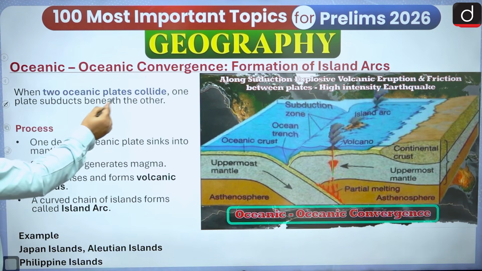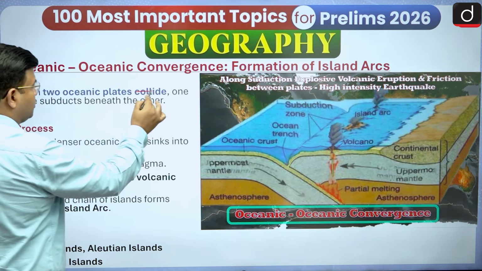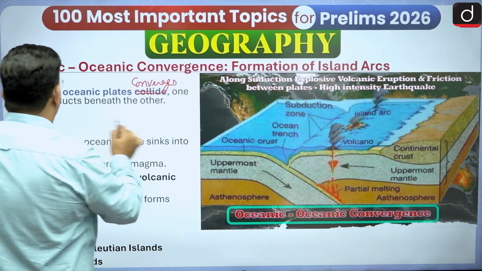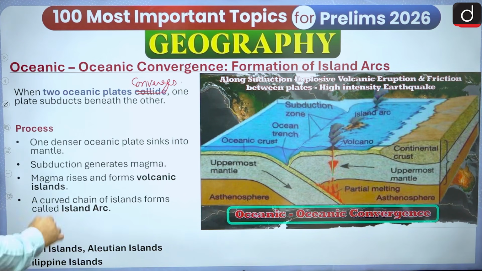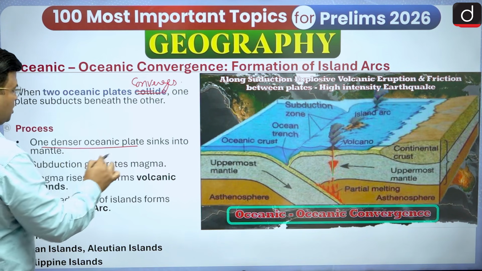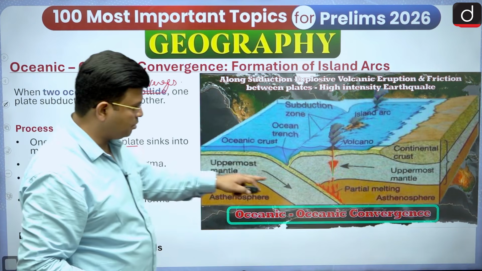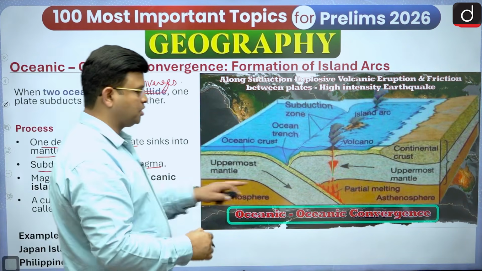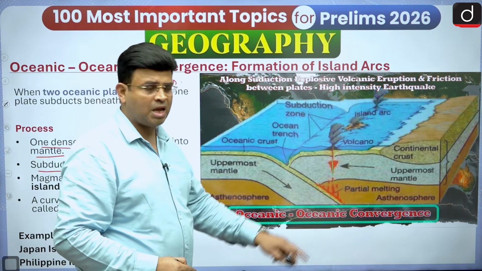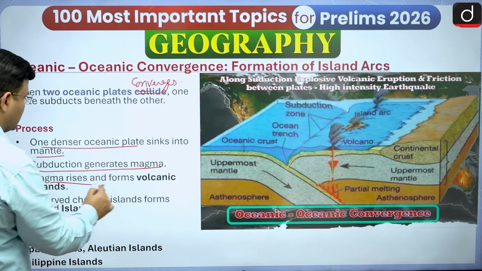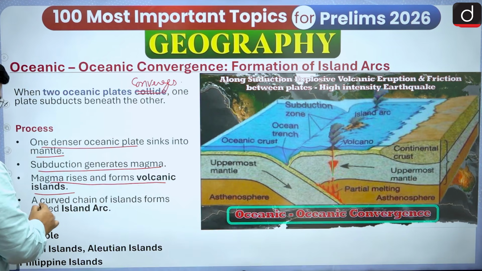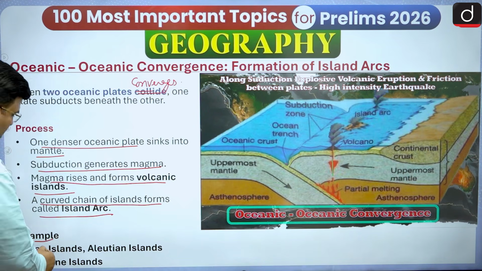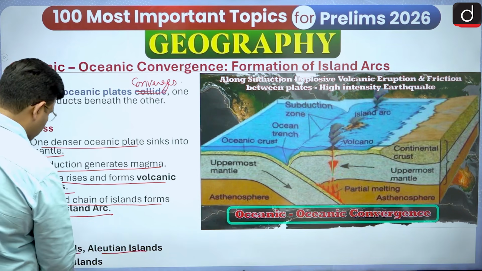When two oceanic plates converge, one plate subducts beneath the other. In the process, one denser oceanic plate sinks into the mantle, going below the other. Because of the subduction, heat is generated and creates magma, and this magma rises and forms volcanic islands, and a curved chain of islands forms. It is known as an island arc. Examples: Japan islands, Aleutian islands, Philippines islands.